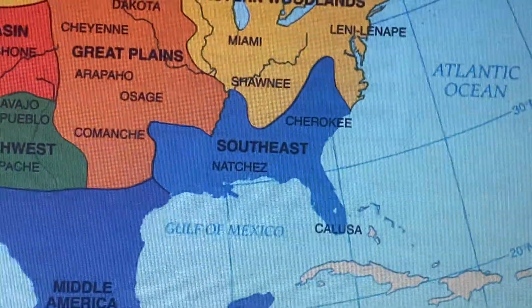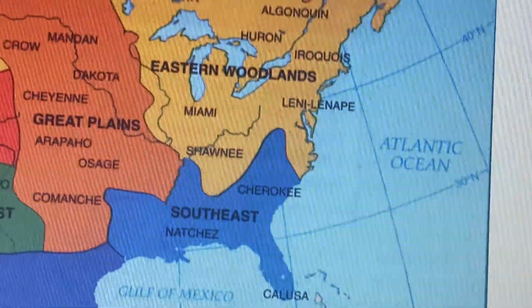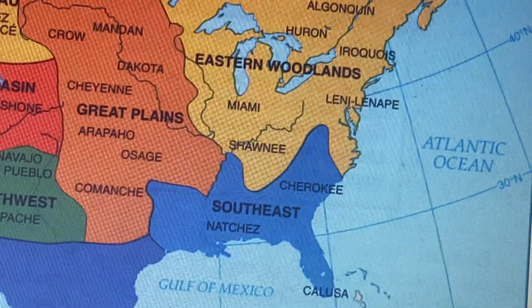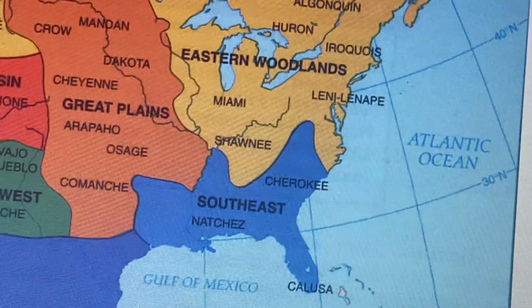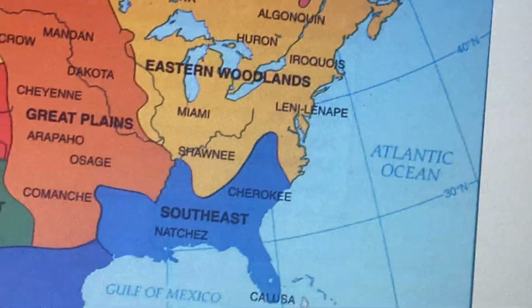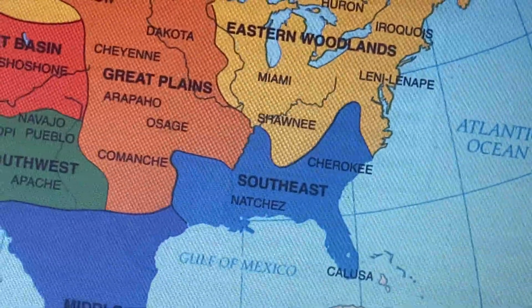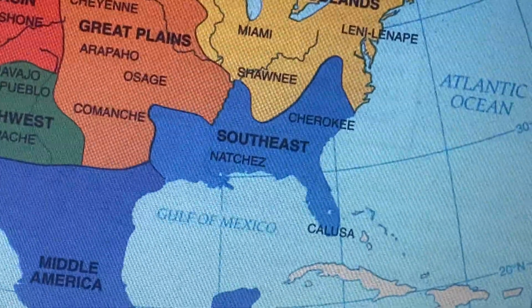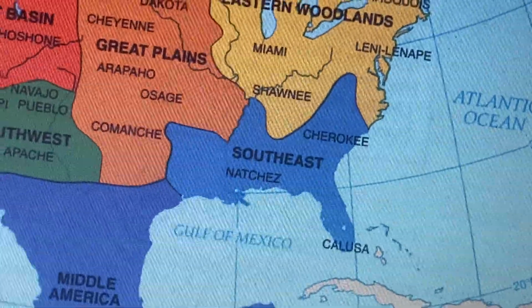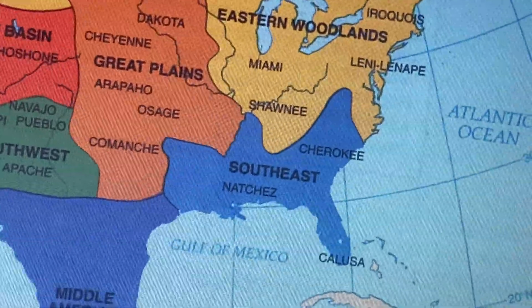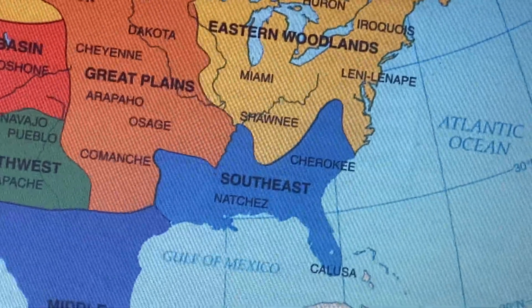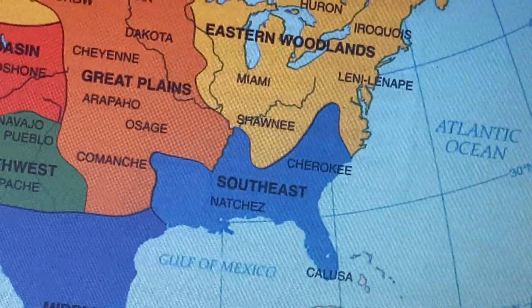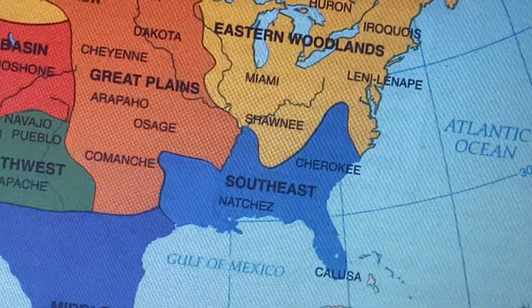Okay, so in our region, the southeast, we had the inland region of the southeast, home to a number of successful farming societies. They grew most of the food they needed. As we mentioned, this is very much influenced by the Mississippian culture of the Mississippi River area. But they also hunted a wide variety of game, especially deer.